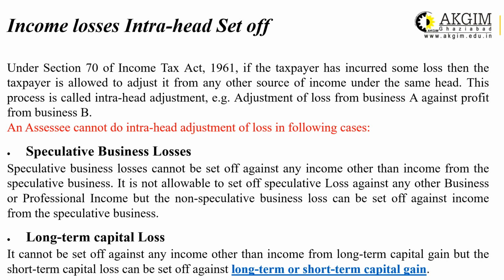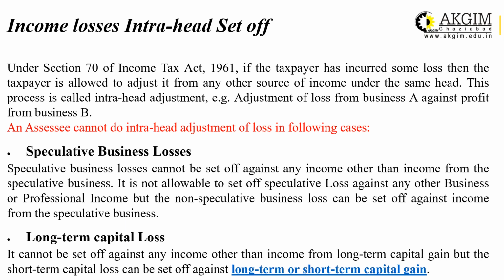This is another example of PGBP. The assessee cannot do intra-head adjustment of losses in the following cases. These are the exceptional cases. You are not allowed to do this intra-head set-off in the cases which are given below.